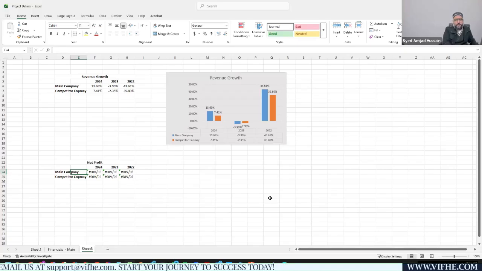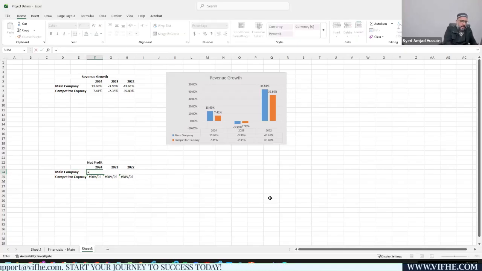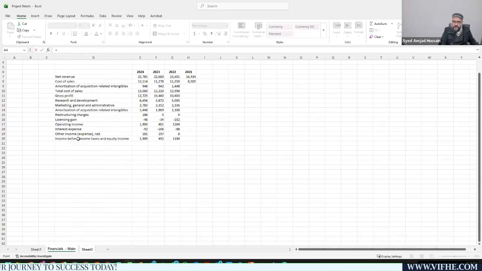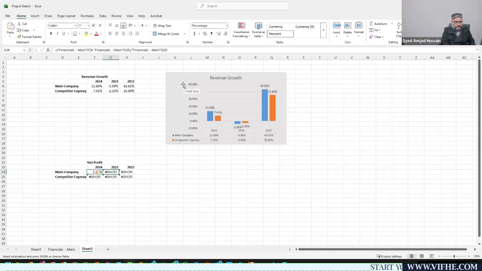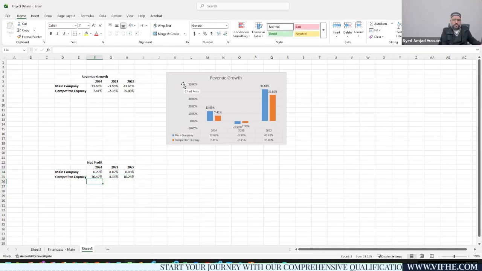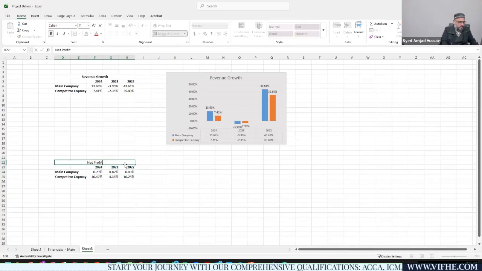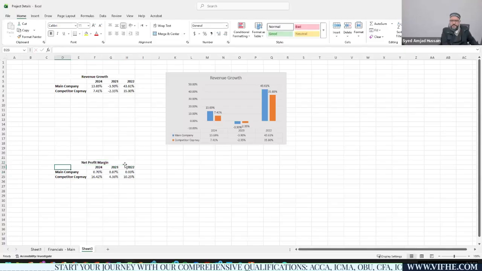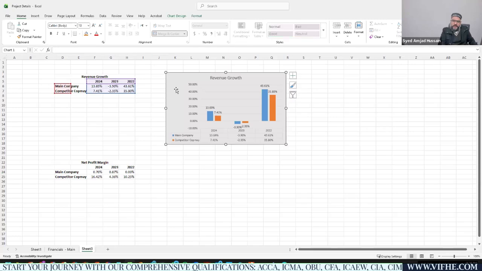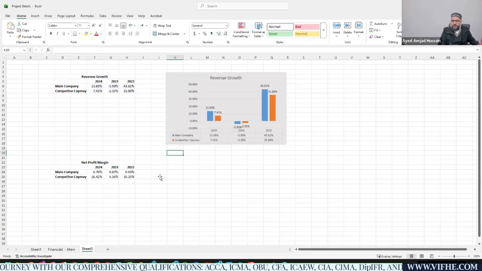So you need to calculate the ratios. Okay, now I'm going to calculate the net profit margin ratio. This is net profit margin, so net profit margin is 0.7%. I need to calculate the same one over here. I think this is what we have calculated, net profit margin. Now, as you need to create another graph, just copy it and paste it.